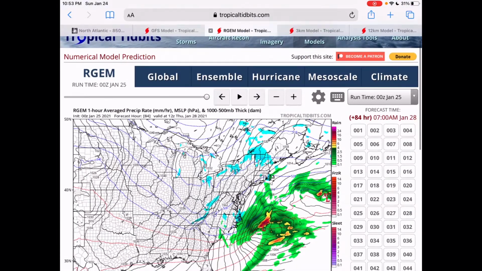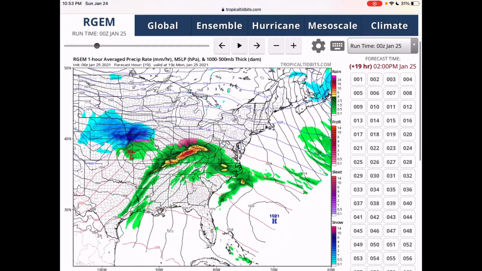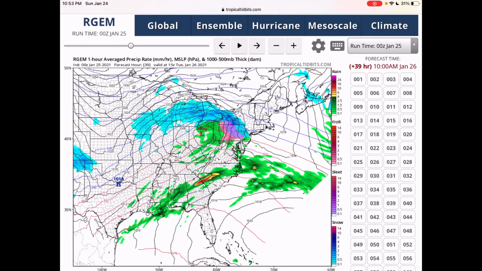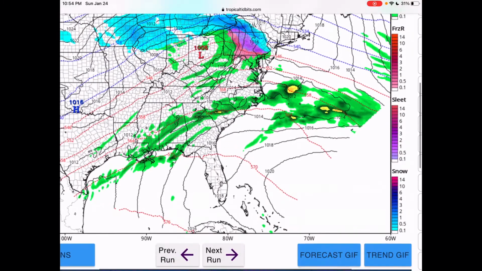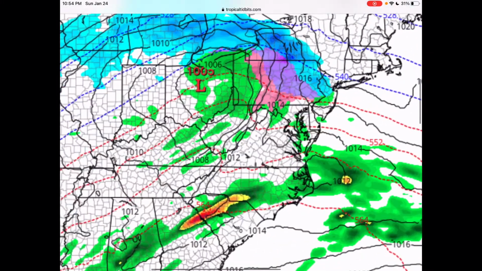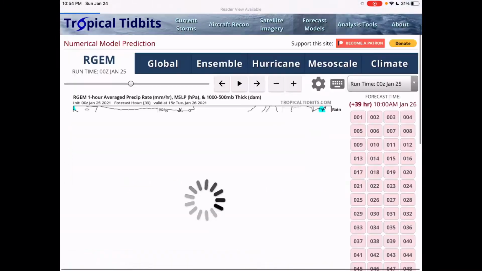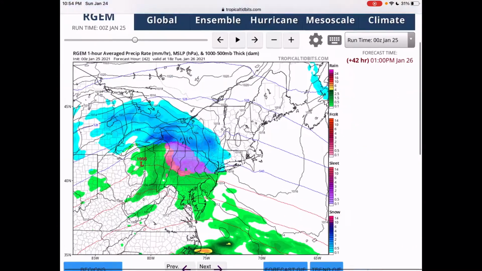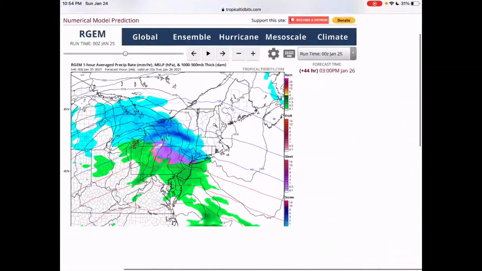Now let's check the RGEM model, and this is more of a high resolution model, so you could pick out banding. And one change I've really noticed since the past run with the RGEM is the low is way further north. This is the past run, and this is this run. You see the low is further north. So let me zoom into the Northeast for this. And as you could see, parts of New York City start out as brief snow, probably for an hour or two, and then change over to sleet and rain.